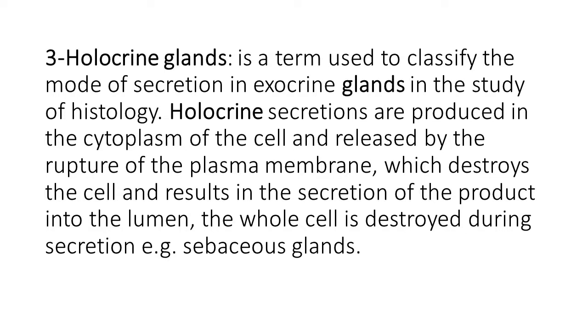Number 3. Holocrine glands is a term used to classify the mode of secretions in exocrine glands. In the study of histology, holocrine secretions are produced in the cytoplasm of the cell and released by the rupture of the plasma membrane, which destroys the cell and results in the secretion of the product into the lumen. The whole cell is destroyed during secretions, like the sebaceous gland.